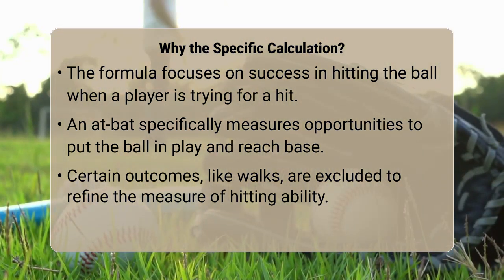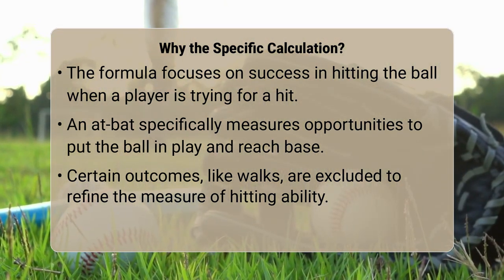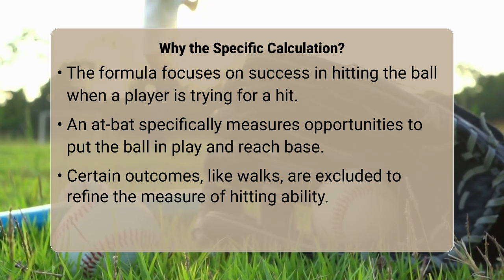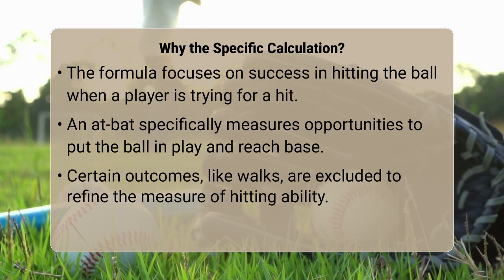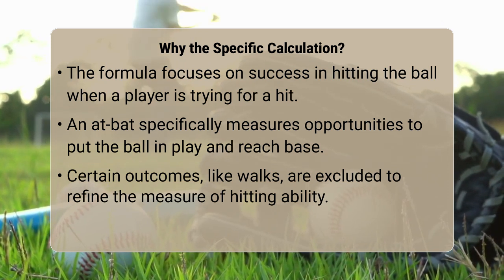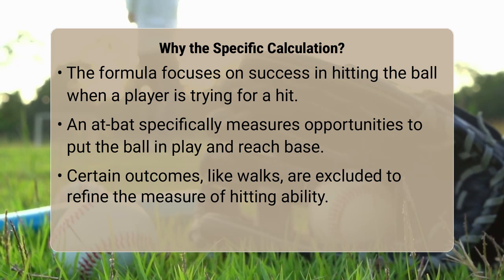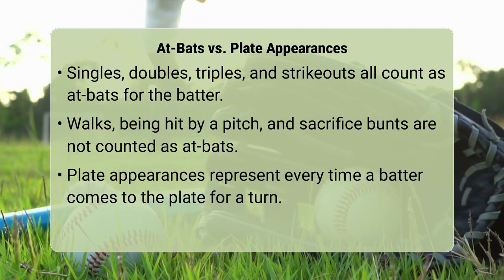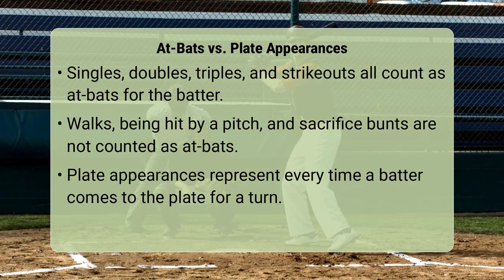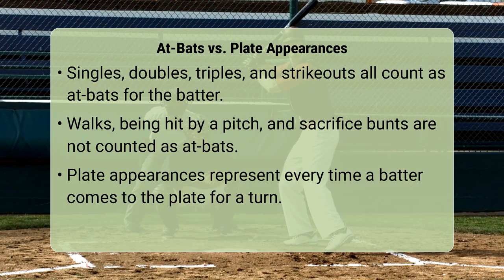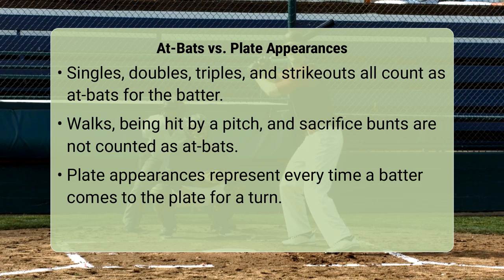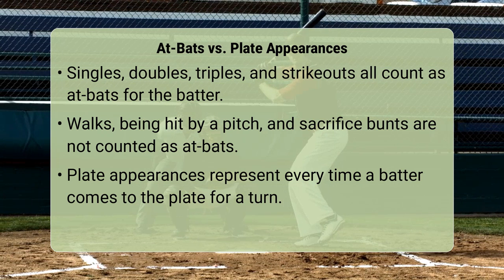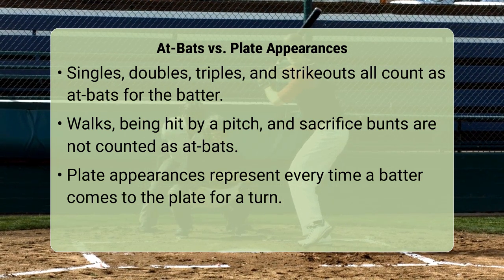For example, if a batter hits a single, that is 1 hit and 1 at-bat. If they strike out swinging, that is 0 hits and 1 at-bat. However, if a batter walks, is hit by a pitch, or sacrifices a bunt or fly ball, these events count as plate appearances but not as at-bats. This distinction is important because these outcomes often involve the batter not swinging for a hit or executing a specific team strategy, and thus do not reflect their ability to get a hit.